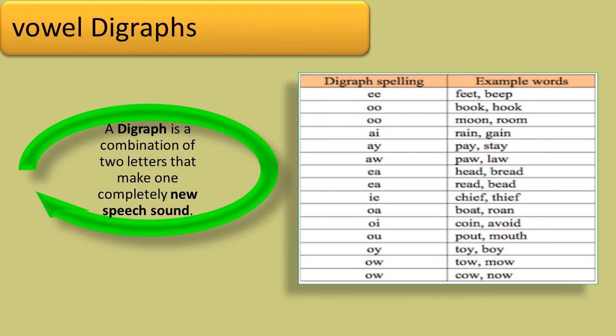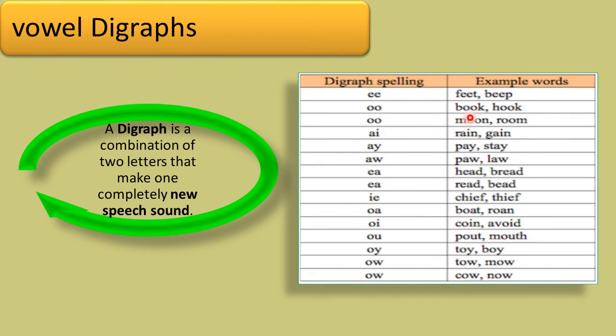Earlier we understood what a digraph is: a combination of two letters that make one completely new speech sound, and all these are vowel digraphs. Please have a look at ee, oo, ai.